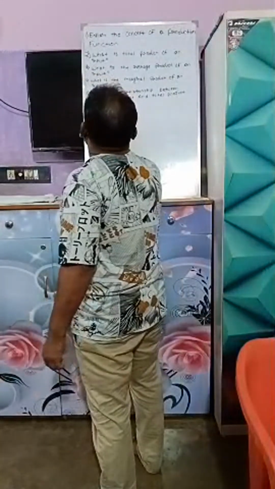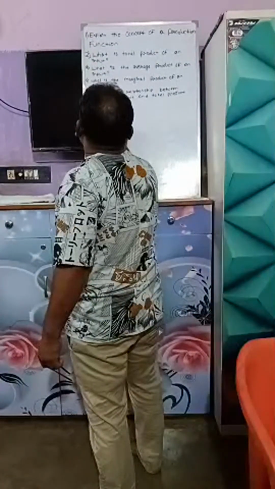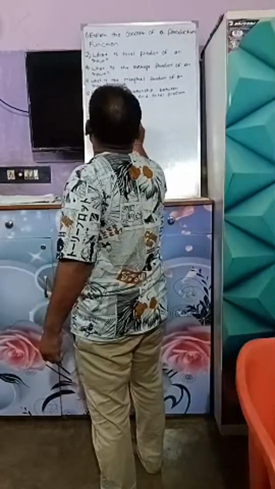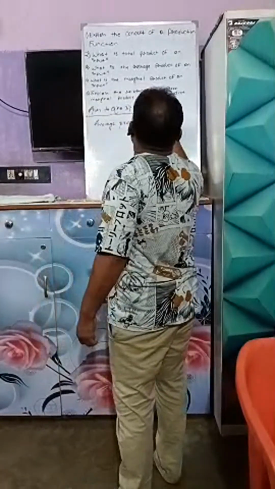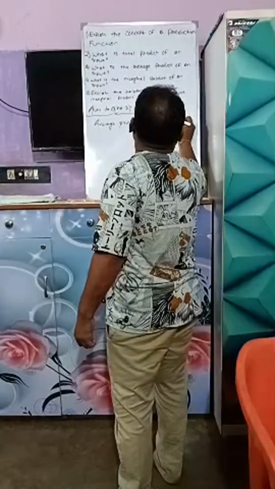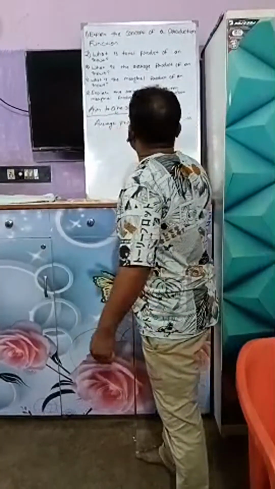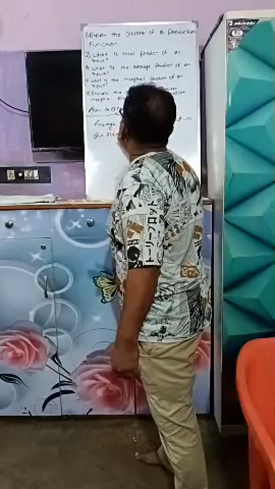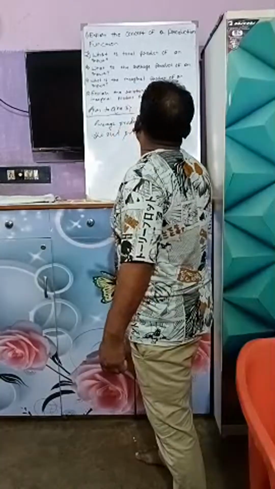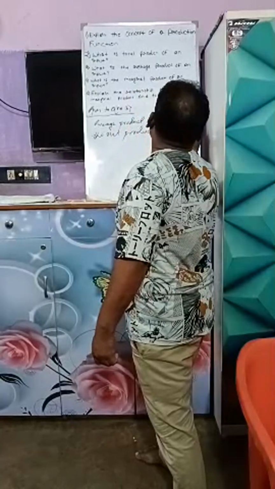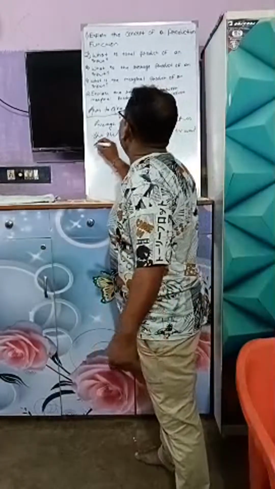Answer: average product of an input is the output produced per unit of input.